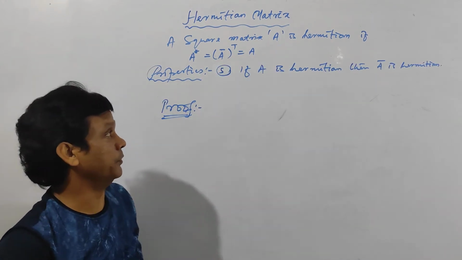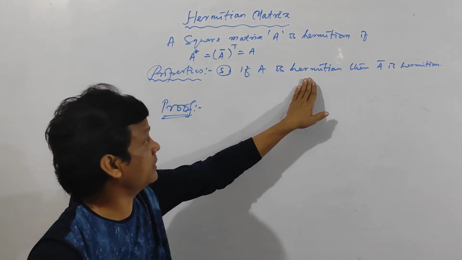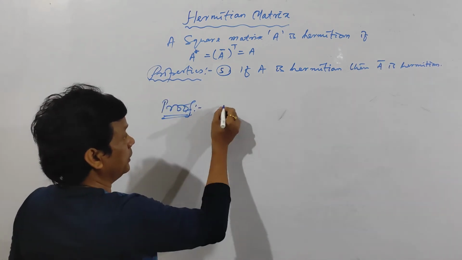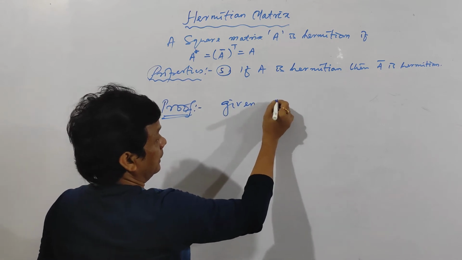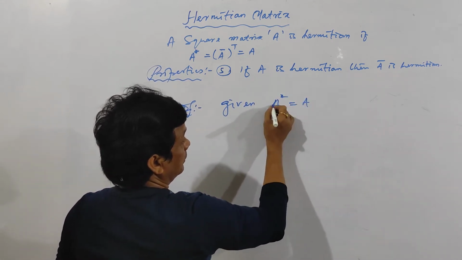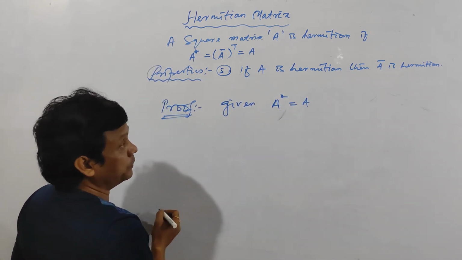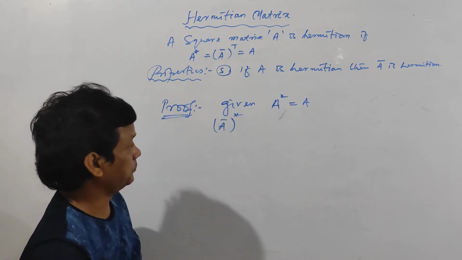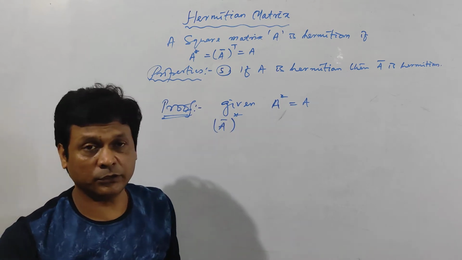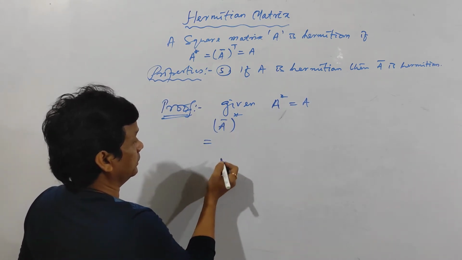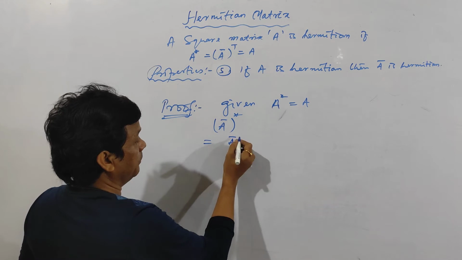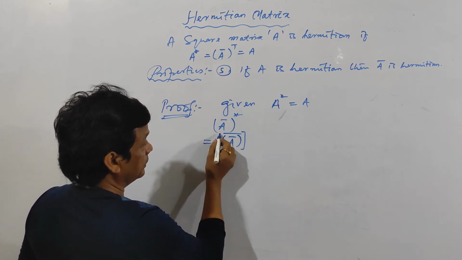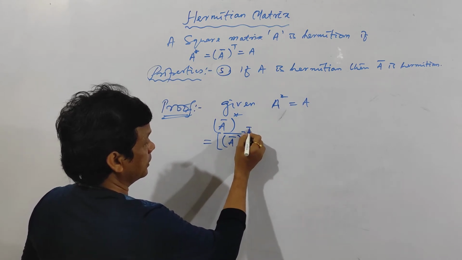Now let us see the fifth property. Given A is Hermitian, if a matrix A is Hermitian, then you have to prove its conjugate is also Hermitian. See here, given A star is equal to A. Clear? Now you have to prove A bar is Hermitian. That means A bar star must be equal to A bar. So how to do this one? A bar, what is the name of star? You conjugate this one, then take its transpose.